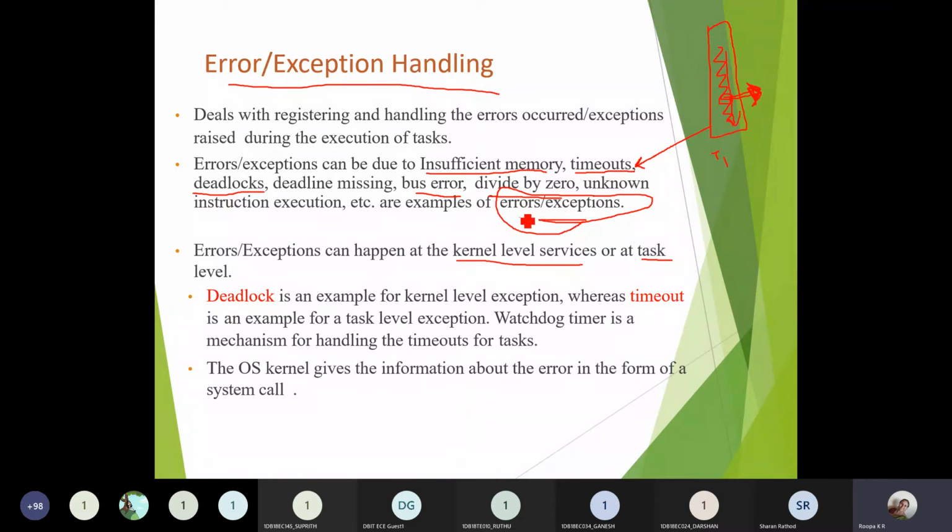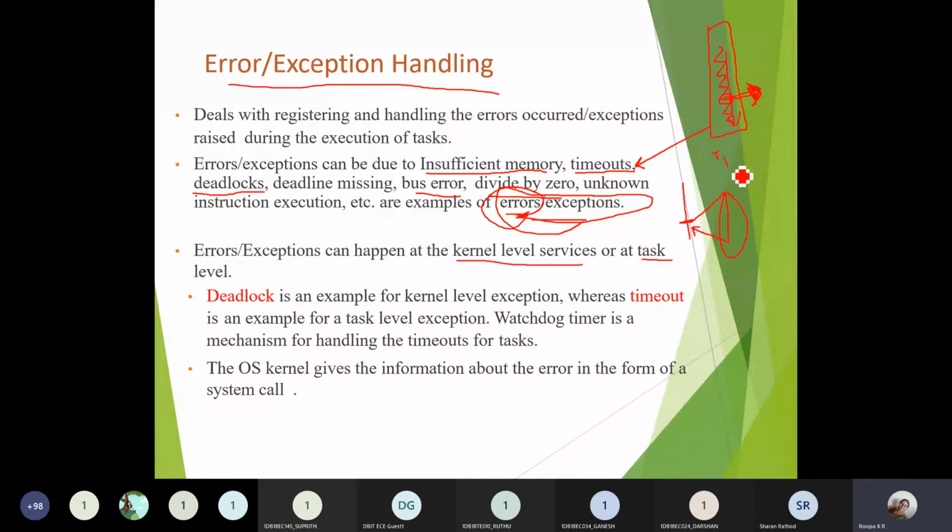So suppose, for example, if I have any software interrupt, and I have a program, and in between there is any interrupt generation, I'll go to the ISR routine, I'll execute the ISR routine, and I'll come back to the next instruction and start executing. Means by executing the ISR routine, I am overcoming the error, which means the interrupt which has occurred. That is called an error.